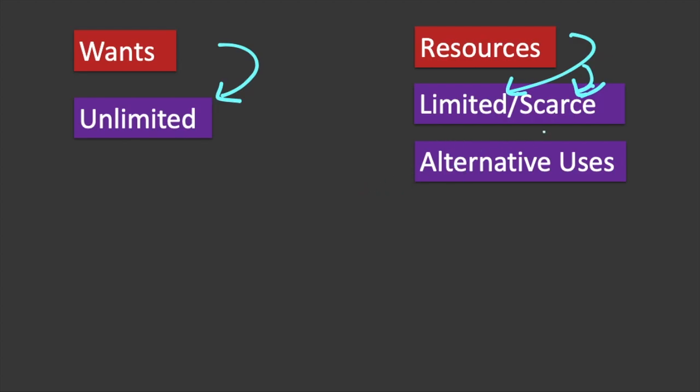But at the same time, the resources that we have, though they are limited, have alternative uses. Now this alternative use is very important for us to understand here. Now what is alternative use?